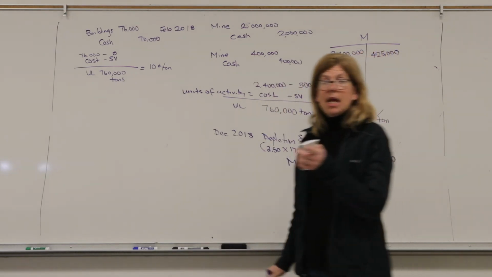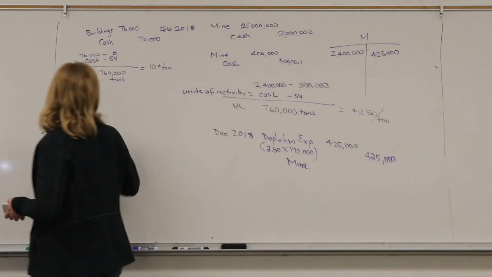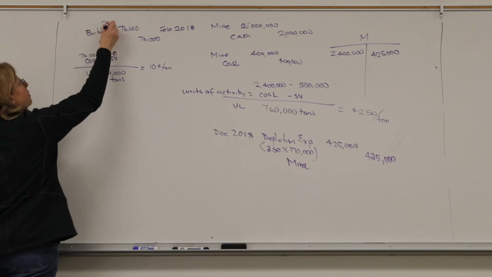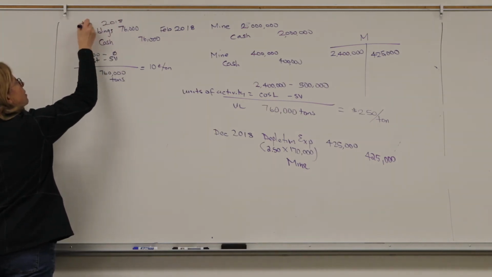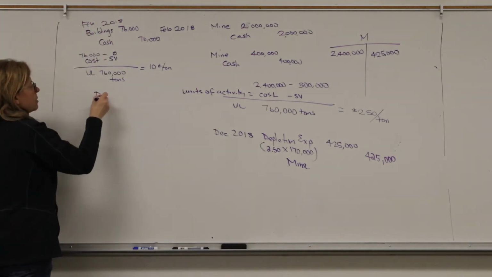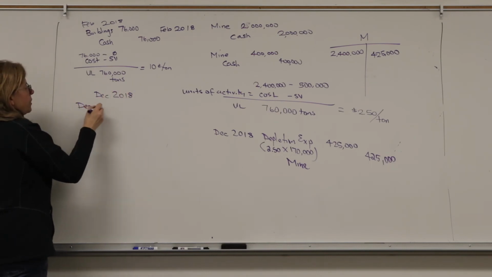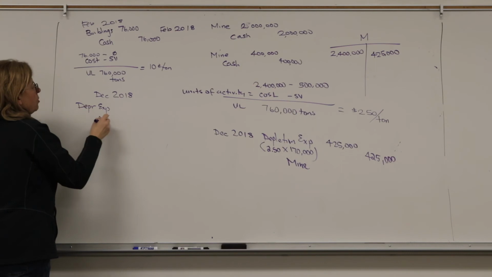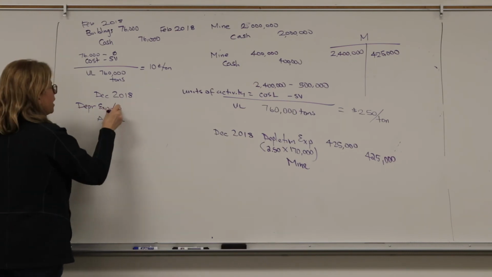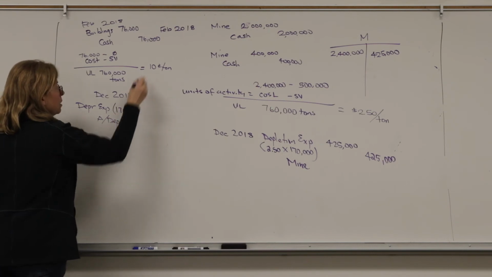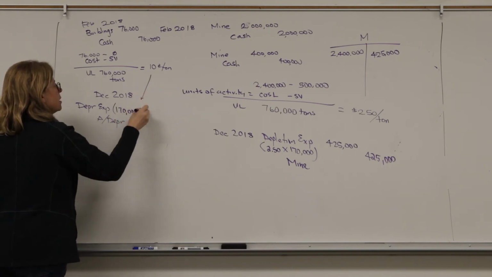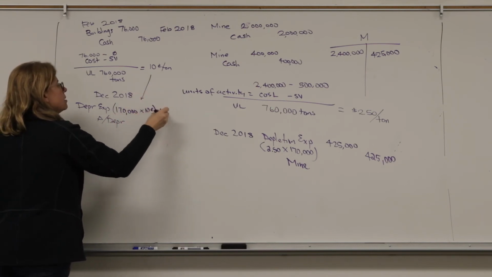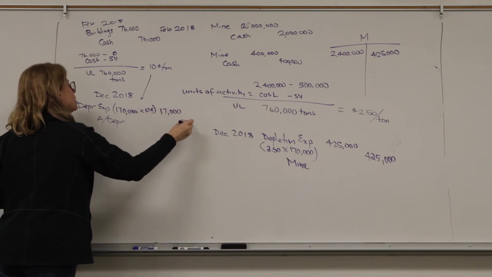So when I get to the end of December, so this was in February of 2018, right? When I get to December 2018, I'm going to debit depreciation expense, credit accumulated depreciation. We did 170,000 tons, 10 cents a ton, $17,000.